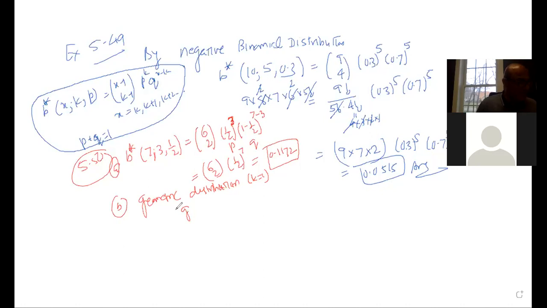Let me just recall this geometric distribution for you guys, probably helpful to you. The geometric distribution is given in the form g of x; p, and that is actually nothing but b star of x; k, but you have to have your k value equal to 1. So that is equal to p times q to the power x minus 1. This is my geometric distribution. So I'm going to use this geometric distribution over here to get the answer of the second one.